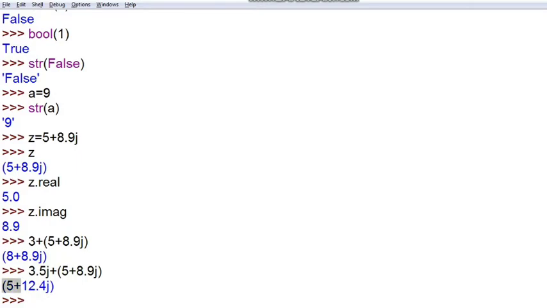This 5 is untouched because it's a real part, and this imaginary part gets added. So this is how the complex number works in Python. Now moving forward, I want to tell you how string indexing is done and how you can access the string from its particular position, particular index.